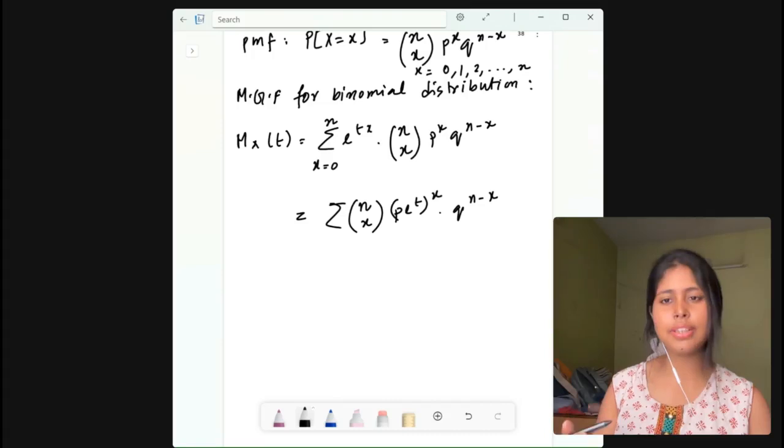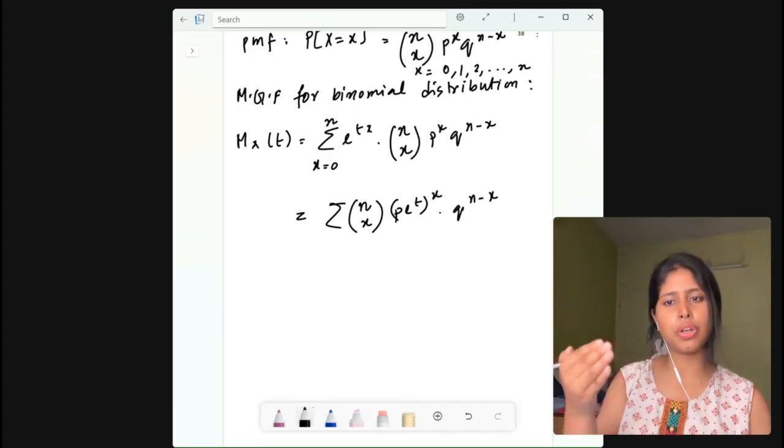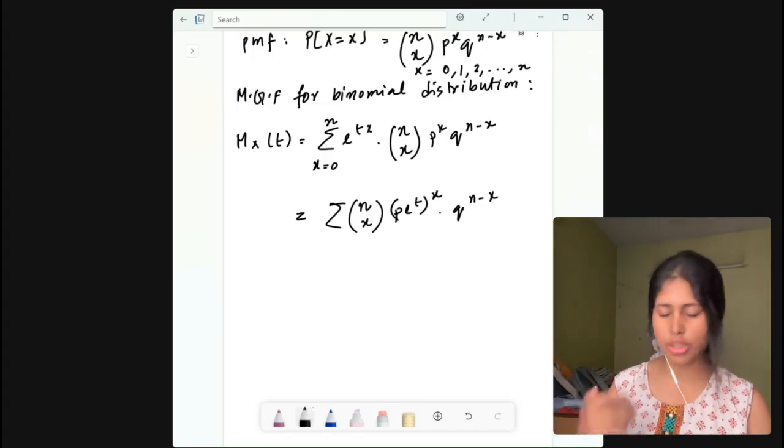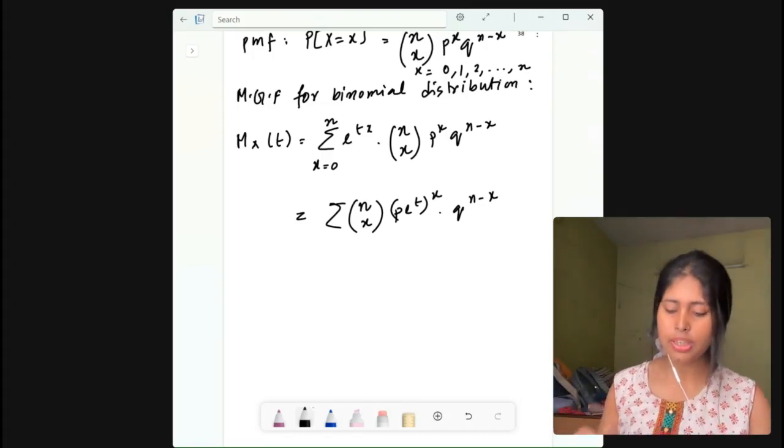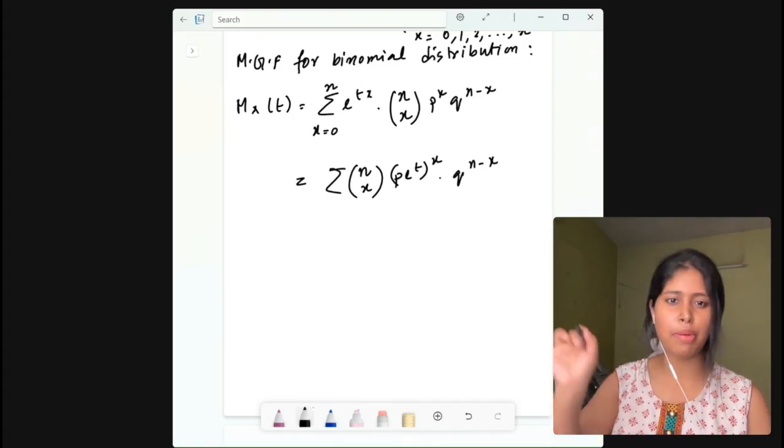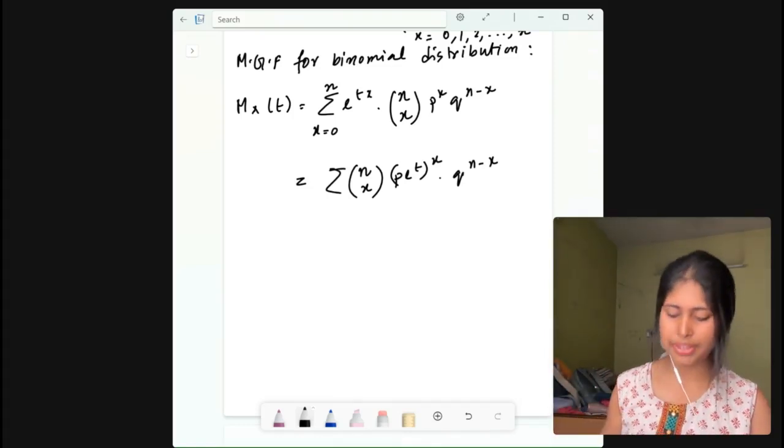So basically what will be the MX(t) here? It will be (p into e to the power t plus q) to the power n. Okay, now let us see how I am writing it. Since we know the binomial theorem, you have to write it like that. Okay, so I'm writing it like that.